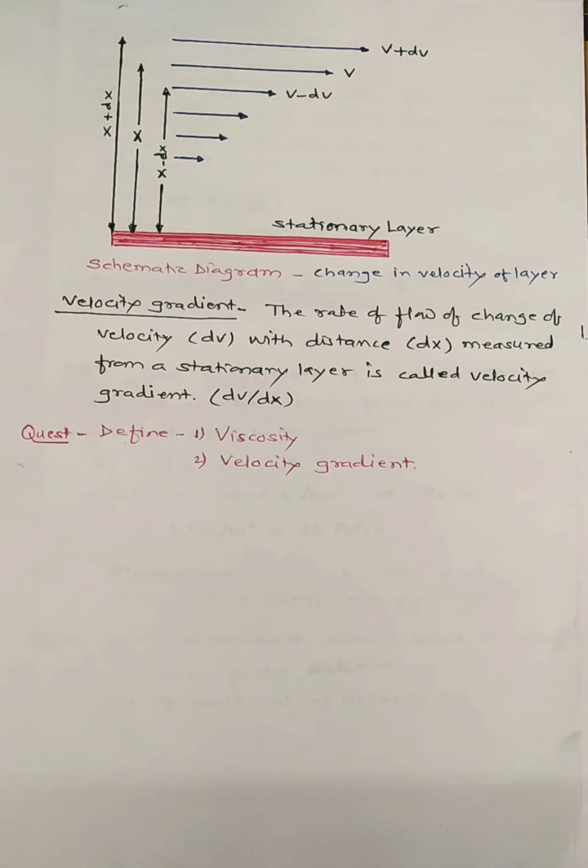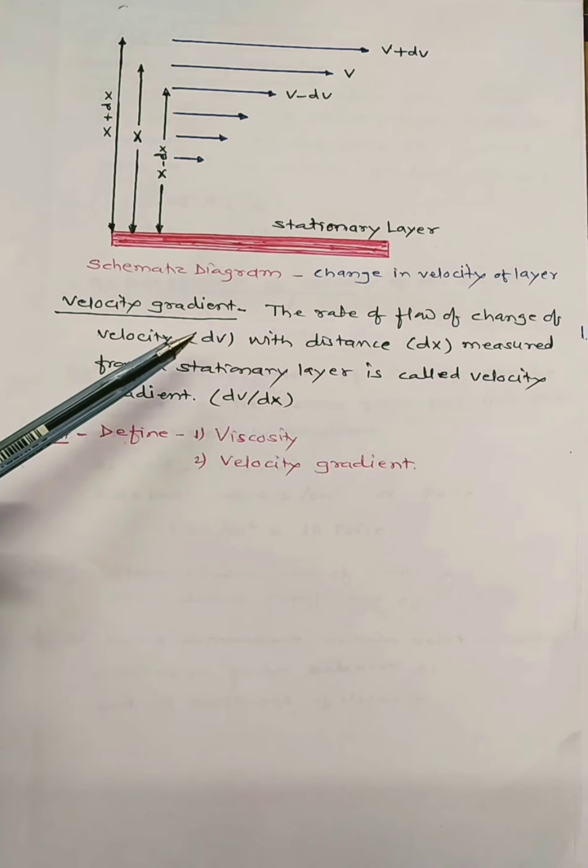So the velocity changes with distance, and we can define the term velocity gradient. The rate of change of velocity dv with distance dx, measured from a stationary layer, is called the velocity gradient.